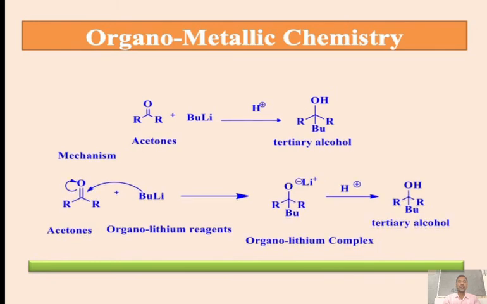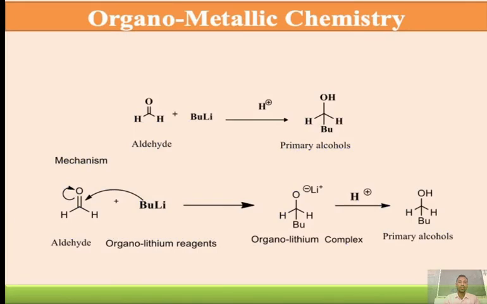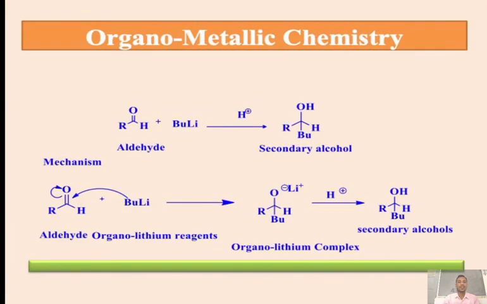Then we go to the next. So see the difference between them. Simple formaldehyde gives primary alcohols. One hydrogen atom replaced, converted into acetaldehyde, gives secondary alcohols.